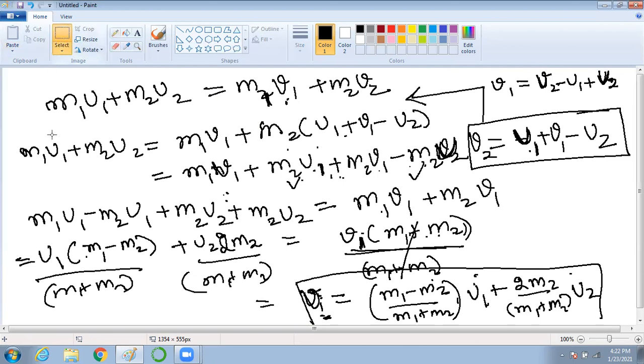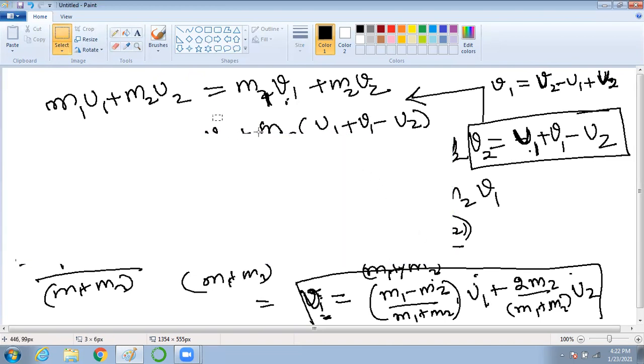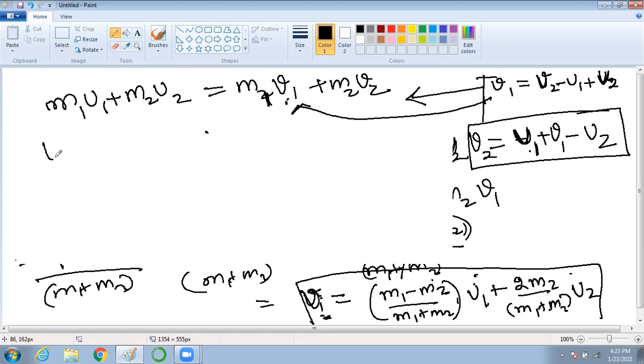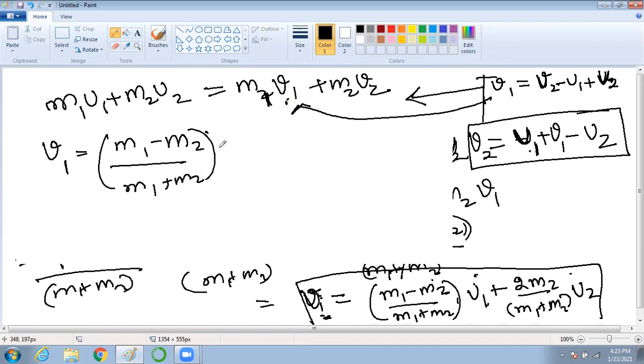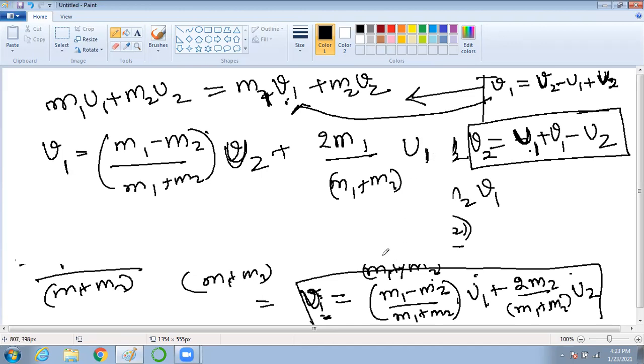This is an assignment. Just substitute the same value of v1 in this equation. Then you will get the answer as v2 equal to (m1 minus m2) by (m1 plus m2) into u2, plus 2m1 by (m1 plus m2) into u1. Clear?